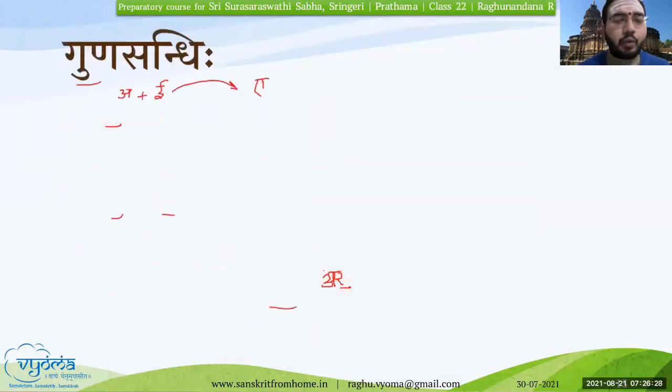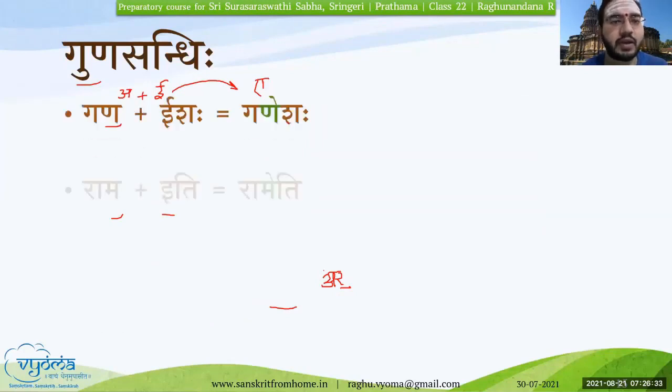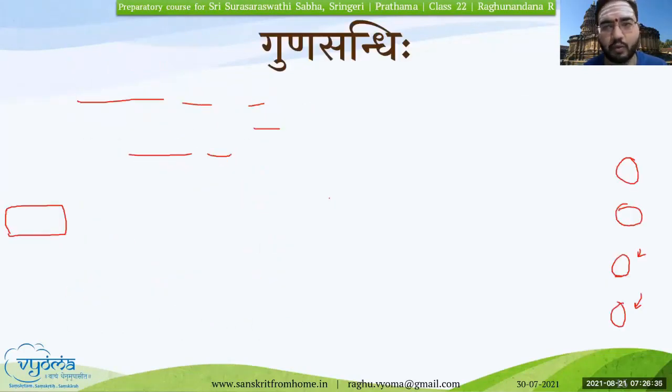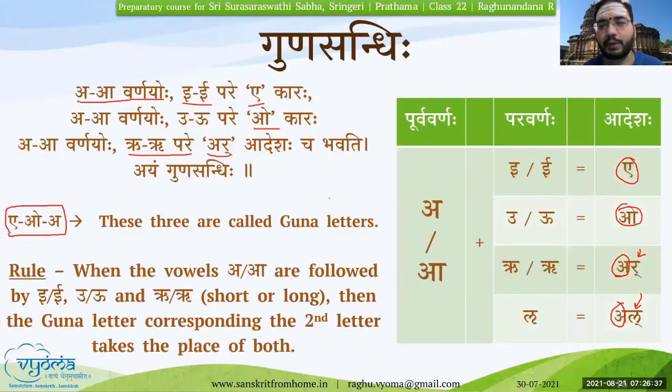You can refer back to the video related to Sandhi to get a detailed explanation. So now I want to show the table so that you are able to understand it. Similarly, for Guna Sandhi, the letters A, E and O are called Guna letters. The condition is that the ending letter of the Purva Varna is always Akara, and the Paravarna starts with E, U, R or L.